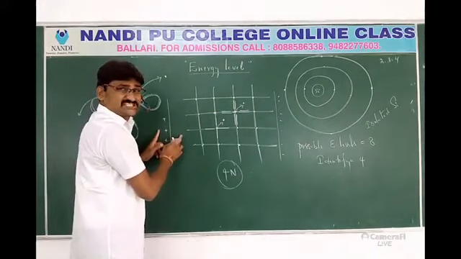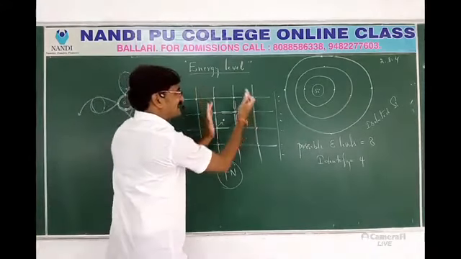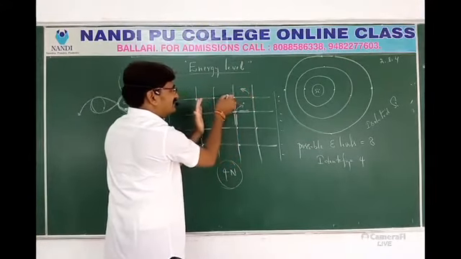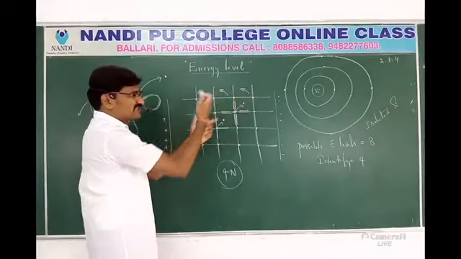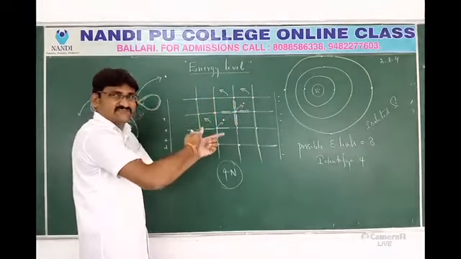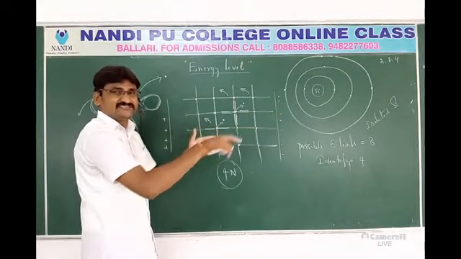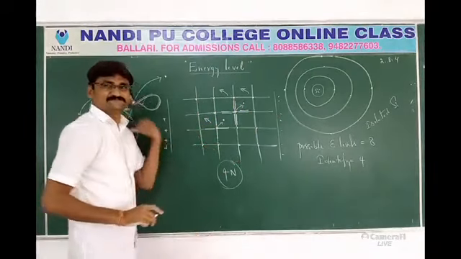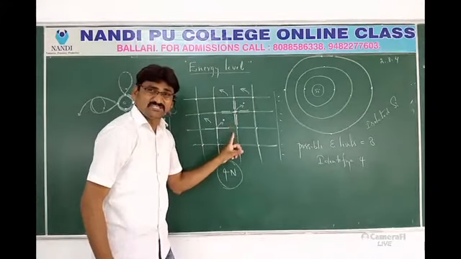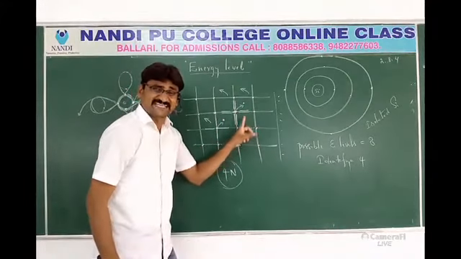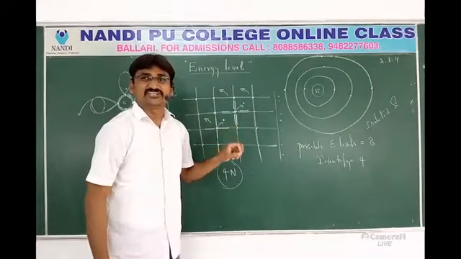Due to this external field, these electrons get drifted. Due to drifting of these electrons, there will be conduction, that is, current. So these extra electrons coming out from the orbits can make electric current.